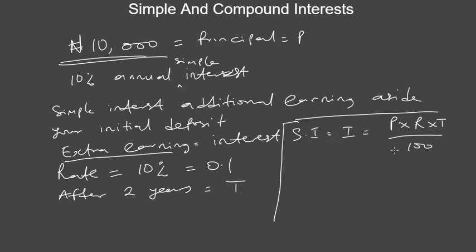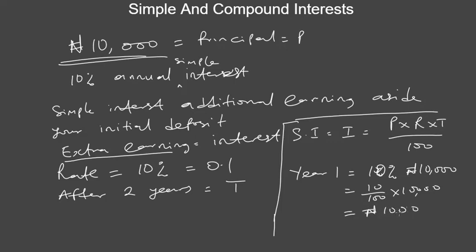So if someone told you you'll be collecting 10% every year, 10% of your principal, what does that mean? It means in the first year, that is after year one, your extra earning will be 10% of the deposit, which is 10,000. So if you take 10% of this, 10% is equivalent to 10 over 100, right? Times 10,000, and that will give you 1,000 naira. So at the end of the first year, you're going to get 1,000 naira.